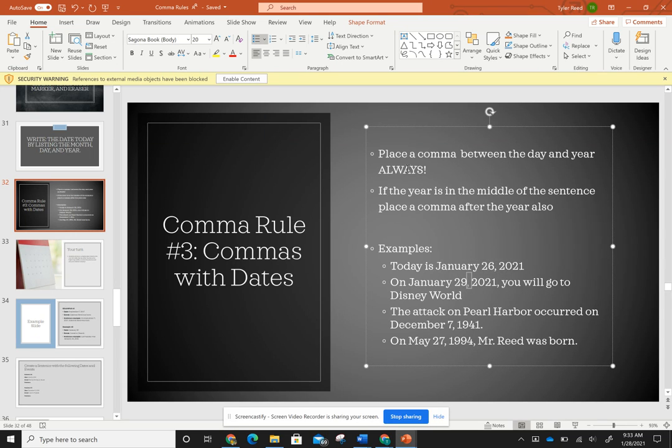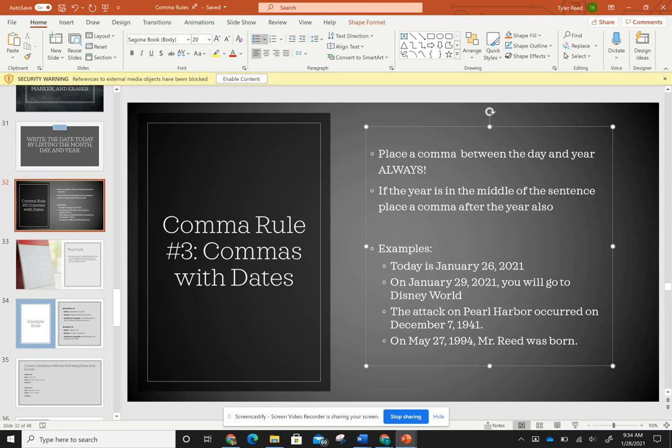We always need to have this. And then we have a comma after our year before it moves on to the rest of the sentence. So our year is in the middle of the sentence. So that means we need a comma before and after. Okay, so this is a pretty simple rule. Let's move on to the next one.